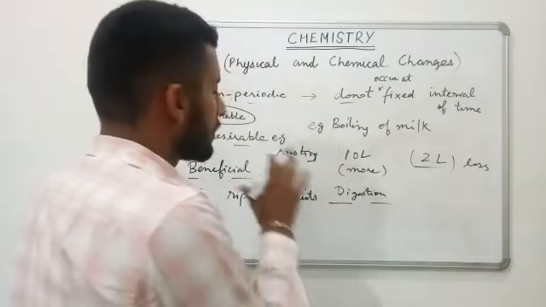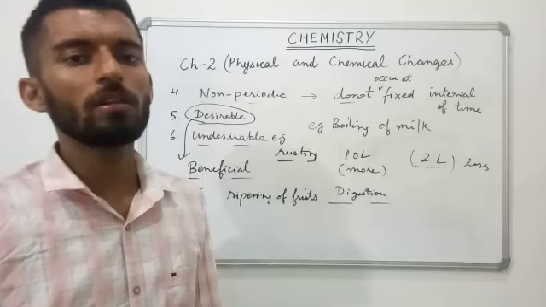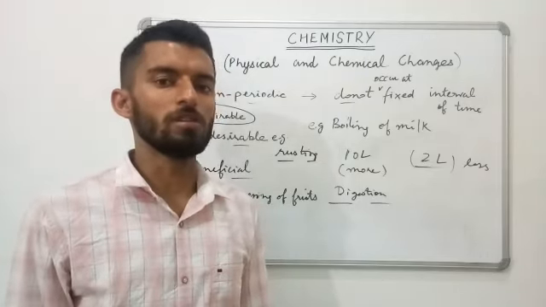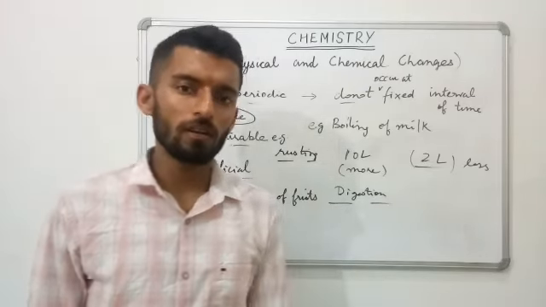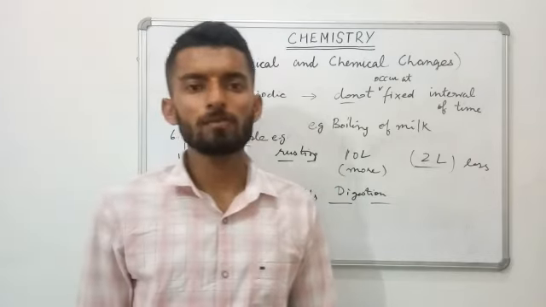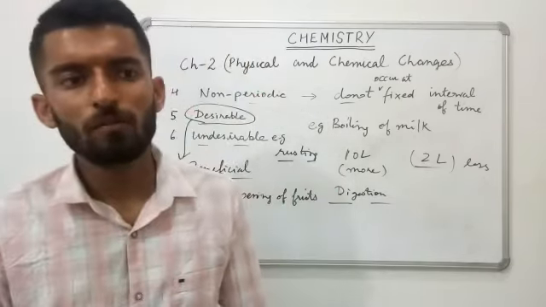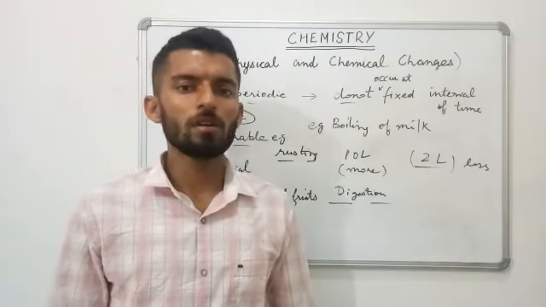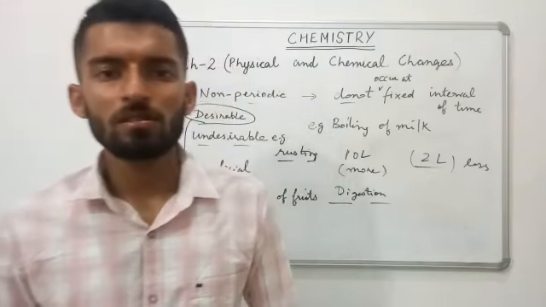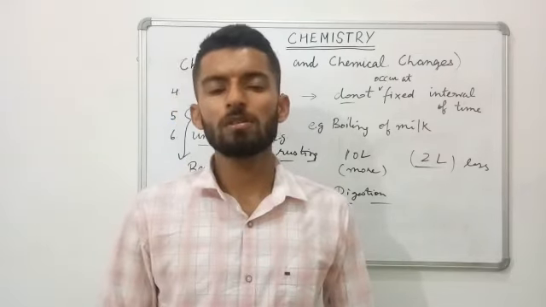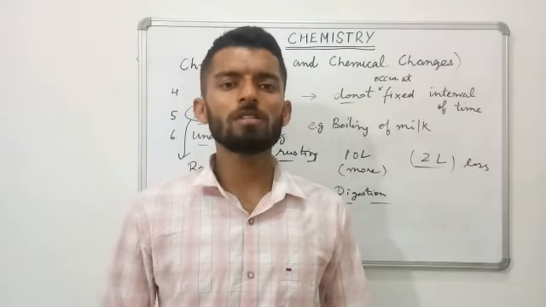That is harmful for us, so it is included in the undesirable changes. So far we have discussed six different types of changes. The first one is reversible change, which can be reversed under the right conditions. Next one is irreversible, which cannot be reversed.